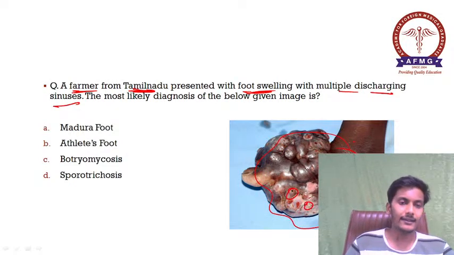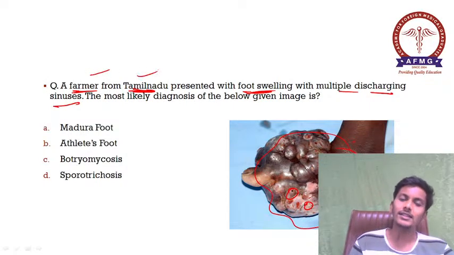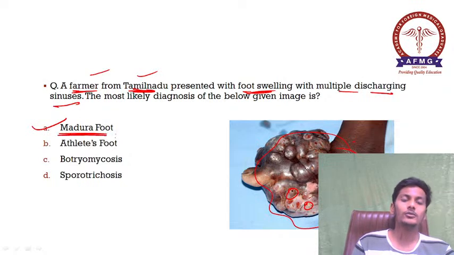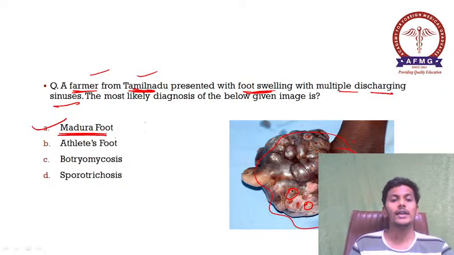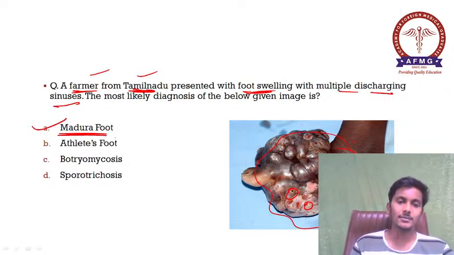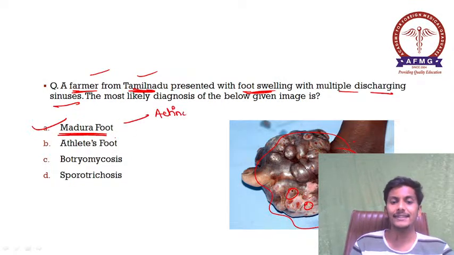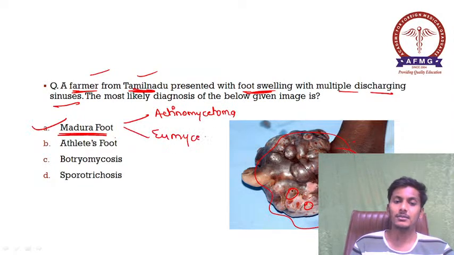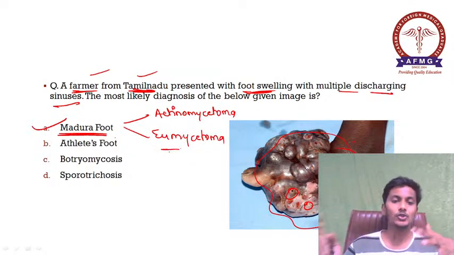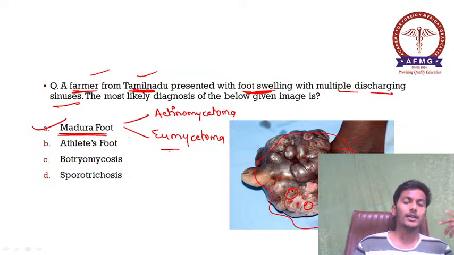So this is a characteristic case which is seen in farmers mostly in the state of Tamil Nadu, and this is a case of your Madura foot, also known as Madura mycosis. Okay, it can be caused by two organisms. Either it can be caused by a bacteria. If it is caused by a bacteria, it is known as actinomycetoma, and if it is caused by a fungus, then it is known as your eumycetoma. So please remember, Madura foot or Madura mycosis either can be an actinomycetoma or a eumycetoma. Okay, so this is a classical case of Madura foot.